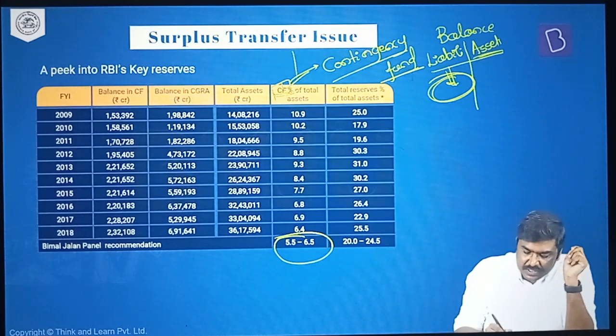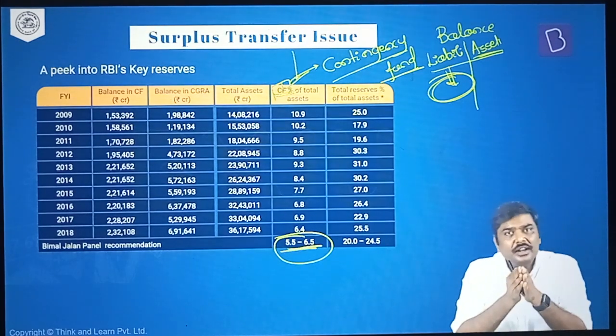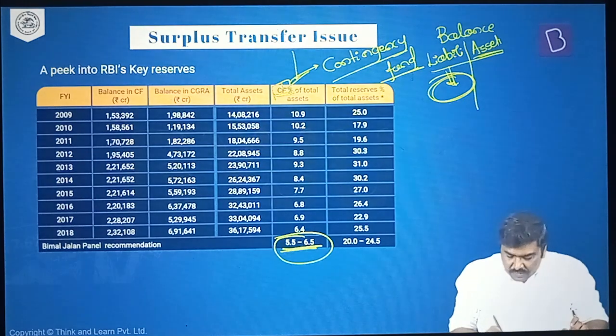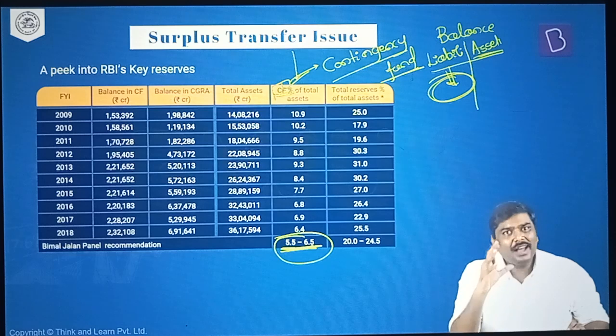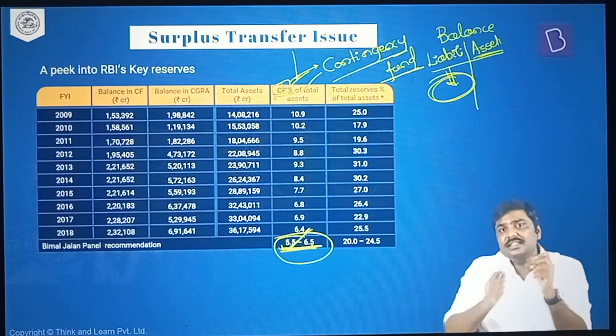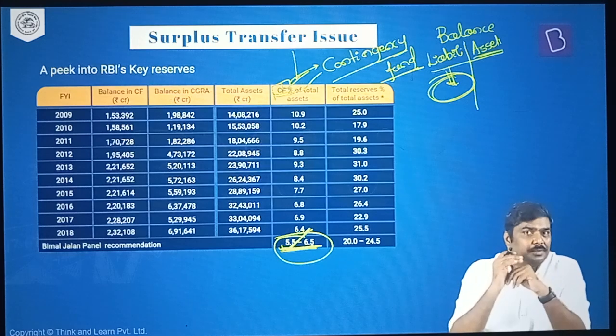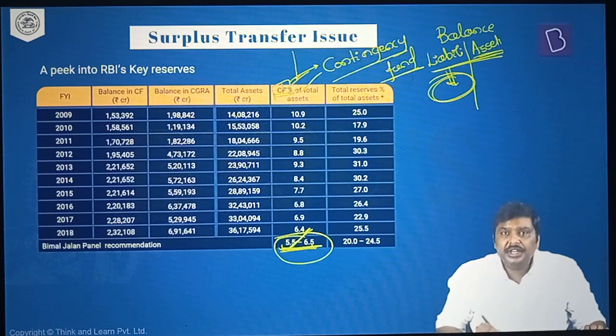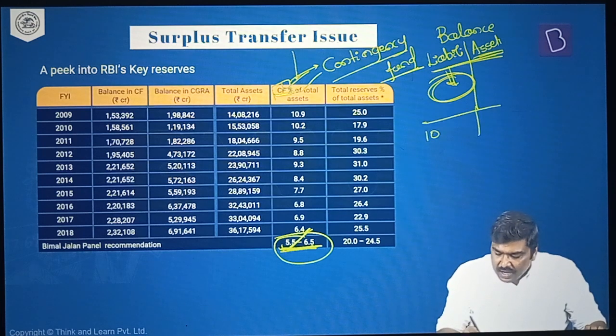So what this committee recommends is, have a look at this. The amount that is kept by RBI within the contingency fund should be between 5.5% and 6.5%. The Central Board of Directors of RBI has accepted this recommendation, and we are using 5.5% currently. What does it mean? Understand the logic here. Let's say this is the balance sheet, and the total value of liabilities is 100 crore rupees, and the assets will also be 100 crore rupees.